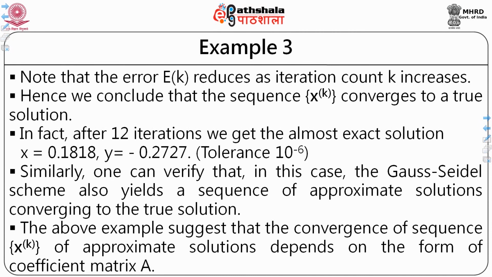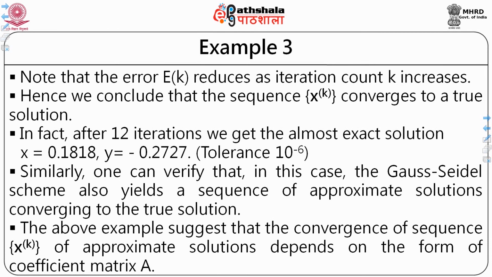So, note that the error reduces as iteration count increases, and hence we conclude that the sequence x_k converges to the true solution. In fact, after 12 iterations we get almost exact solution like this, with tolerance as 10 raised to minus 6. Similarly, one can verify that in this case the Gauss-Seidel scheme also yields the sequence of approximate solutions converging to the true solution of the system.